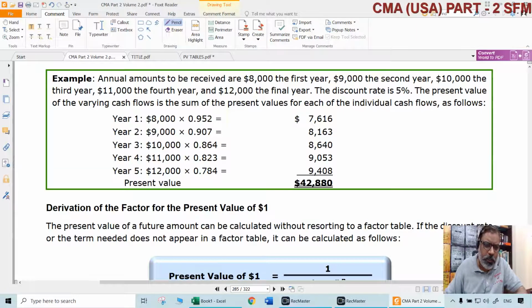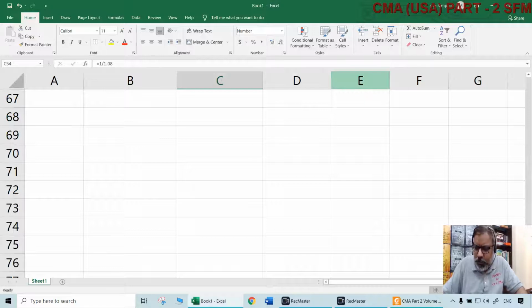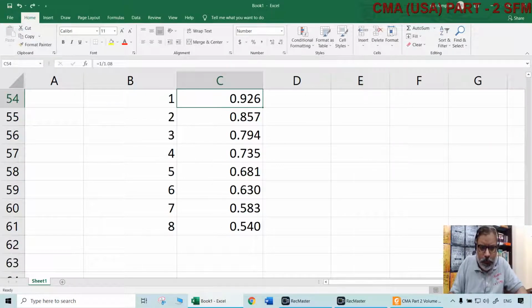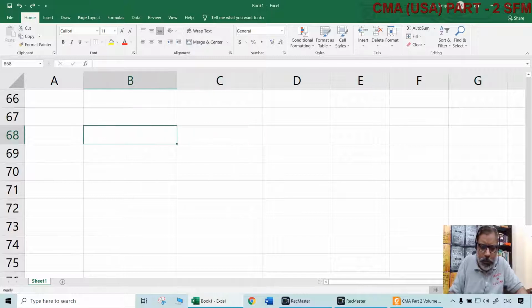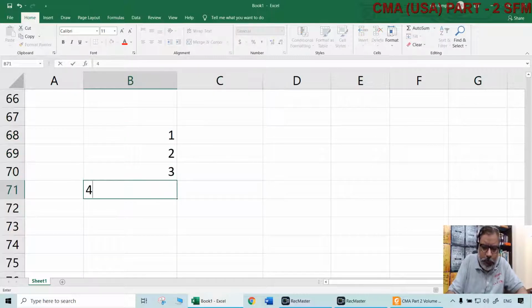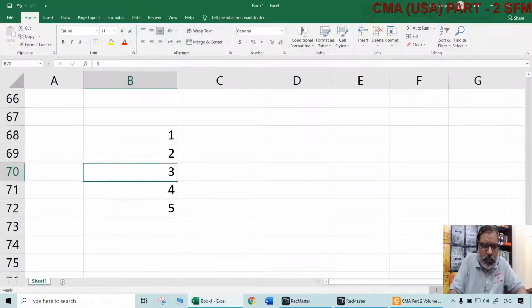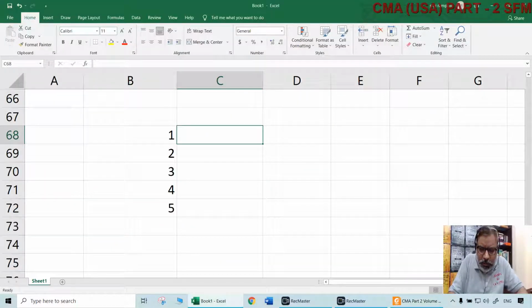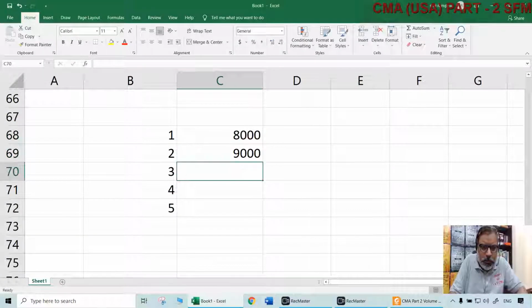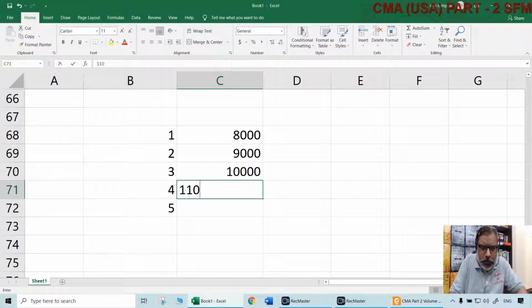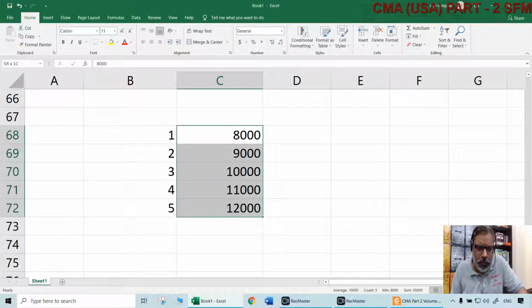Now let us take an example here. What will be the amounts that are going to be received or paid, whatever, at the end of each year? Again, normally whenever nothing is mentioned, we are talking about the end of each year. So let us take 5 years, 1, 2, 3, 4, 5. The amounts: 8,000, 9,000, 10,000, 11,000, and 12,000. That's all.